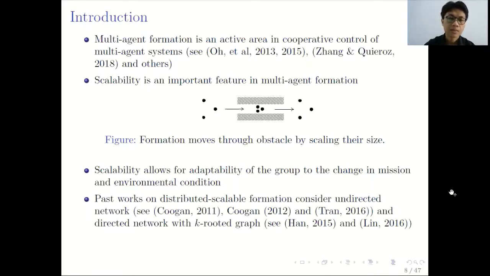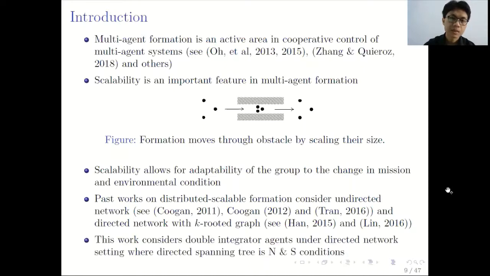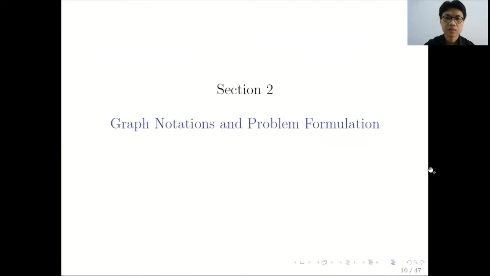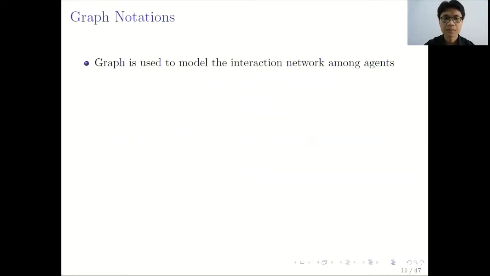Past works on distributed scalable formation consider undirected networks and also directed networks with k-rooted graphs. This work considers double integrator agents under a directed network where a directed spanning tree is the necessary and sufficient condition. Now I'll explain the graph notations and also the problem formulation.